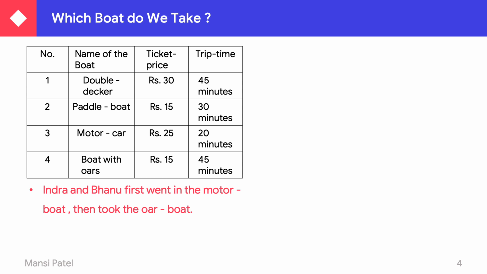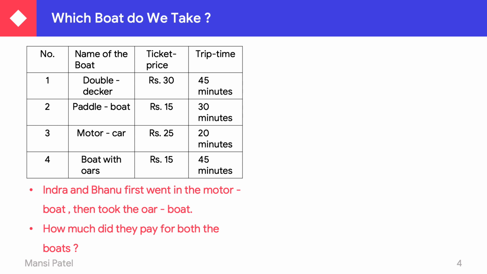Now, Indra and Bhanu first went in a motor boat and then they took the oar boat. How much did they pay for both the boats? See here, Indra and Bhanu, two children are there. First they took the motor boat, so the price for the motor boat is rupees 25.